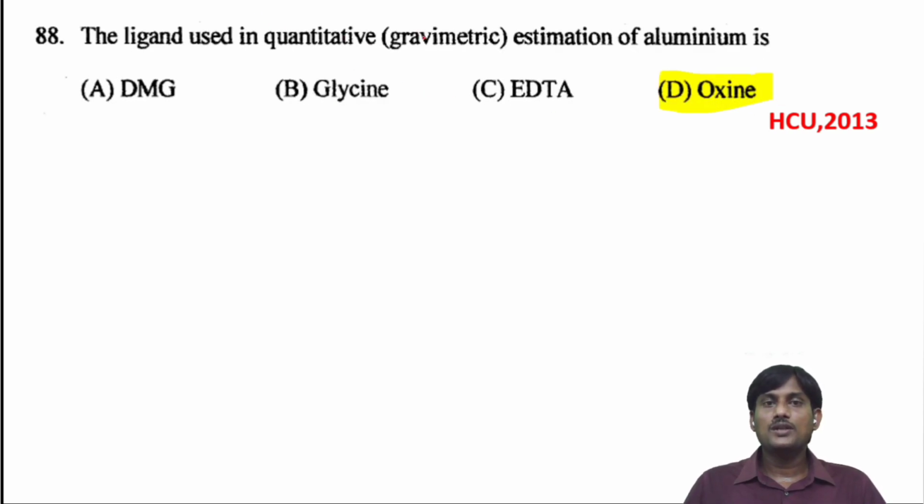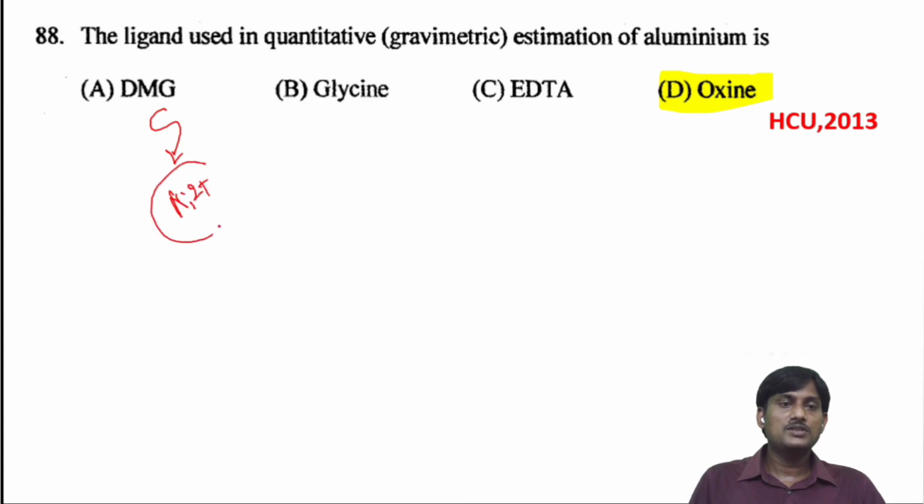The ligand used in quantitative gravimetric estimation of aluminum is oxime. Dimethylglyoxime is used for the gravimetric estimation of nickel 2+. This is the oxime structure.